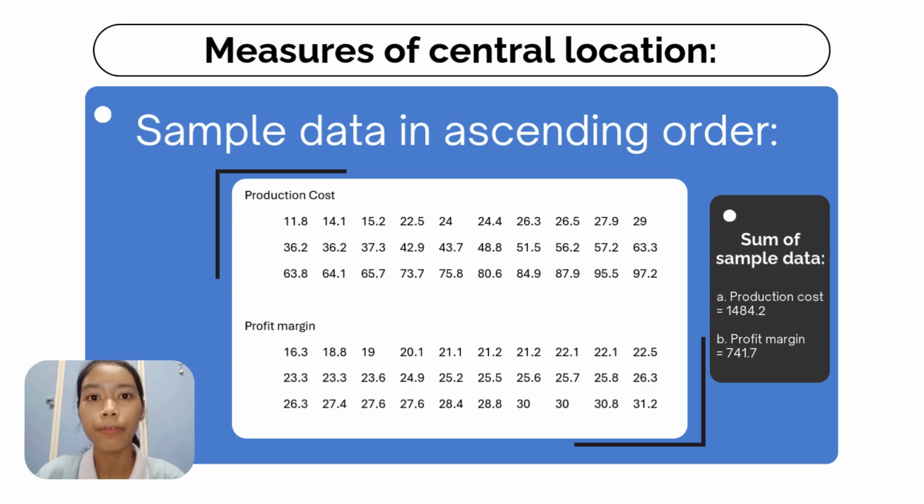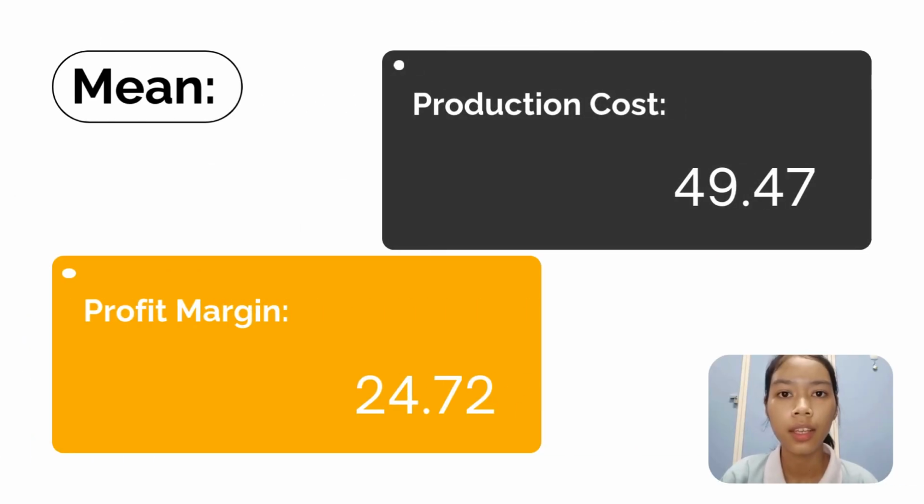From the sample data, we can obtain the sum of the production cost is 1,484.2 million, while the sum of the profit margin is 741.7%. The mean for production cost is 49.47 million, while the mean for profit margin is 24.72%. In this analysis, mean is a good measure of central location because there are no extreme values in this sample data, which can be observed in part 3.